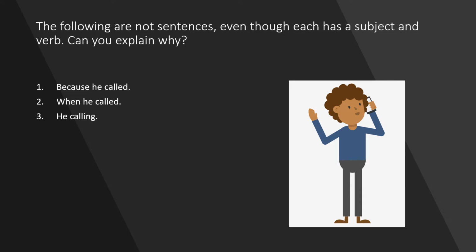In order to be a finite verb, the present participle must have a tense. And to get a tense, it needs an auxiliary verb, also known as a helping verb, like is or was. Then it would be he is calling, and he would be the subject, and is calling would be the finite verb.